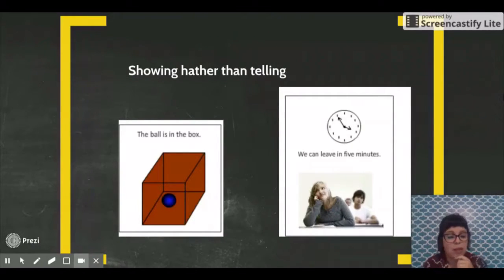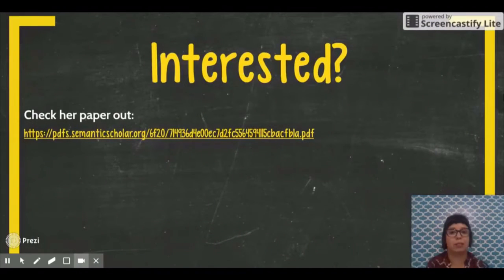Since we said "in 5 minutes," we must stay inside our temporal box before we are able to get out. This is just a simple example of her ideas. If you got interested, please check her paper out. It has some really great ideas for us to teach.